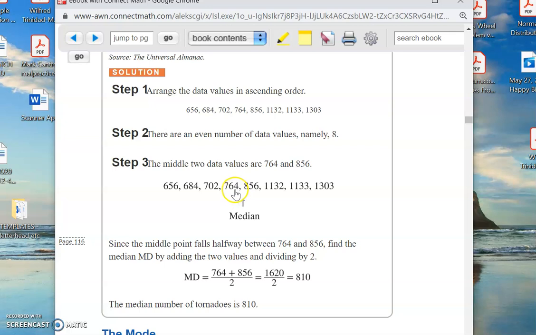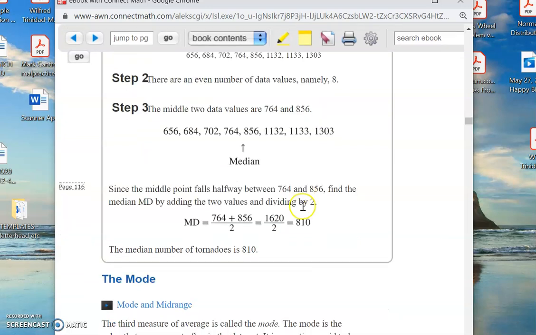So what's halfway between 764 and 856? Well, add them up, divide by 2, boom, there it is. So 810 is the median number of tornadoes. Just like before, for the mean, we did not need to have a value that was an actual data point. Same thing here. 810 is not one of the data points. It doesn't have to be. It's just right in there.